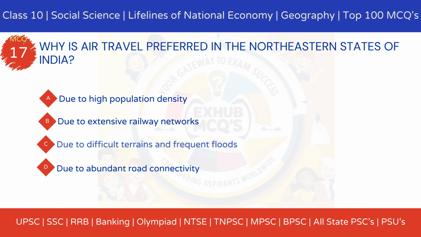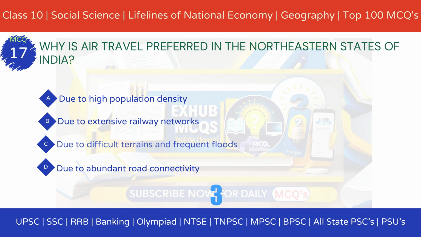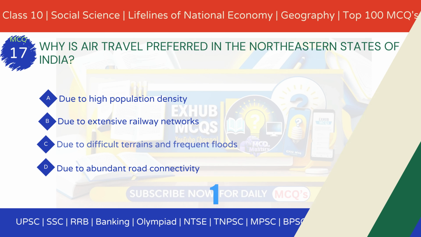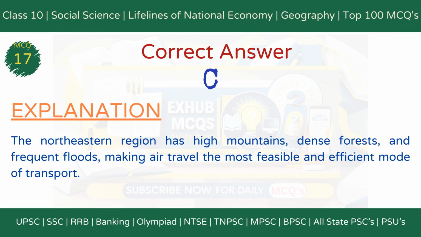MCQ 17. Why is air travel preferred in the northeastern states of India? Option A, due to high population density. Option B, due to extensive railway networks. Option C, due to difficult terrains and frequent floods. Option D, due to abundant road connectivity. The correct answer is option C, due to difficult terrains and frequent floods. Explanation: the northeastern region has high mountains, dense forests, and frequent floods, making air travel the most feasible and efficient mode of transport.